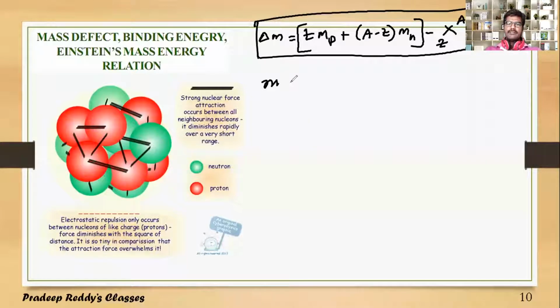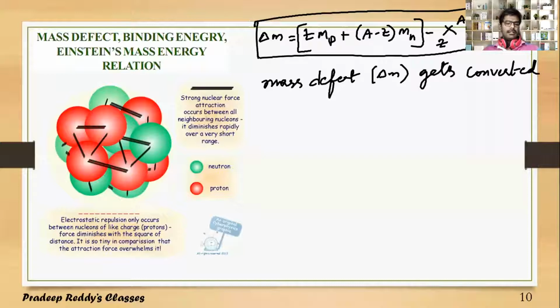This mass defect delta M gets converted into energy.